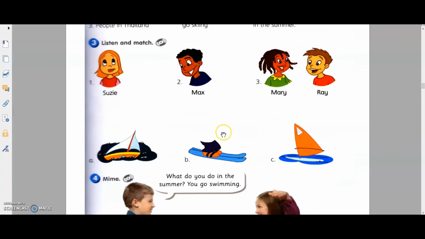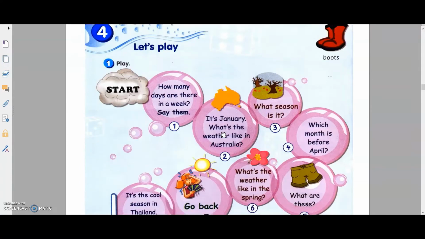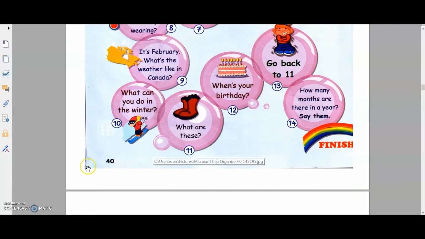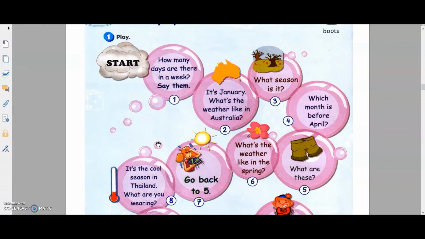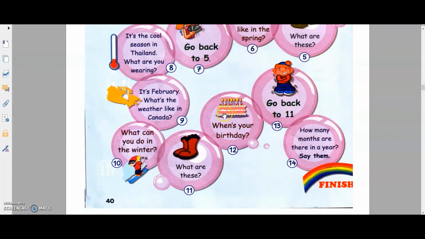Now we have this board game. This is on page 40 in your textbook. You can play with your siblings, with tokens and dice. You can start here, then you throw the dice and then you move the tokens. See who gets to the finishing line first.